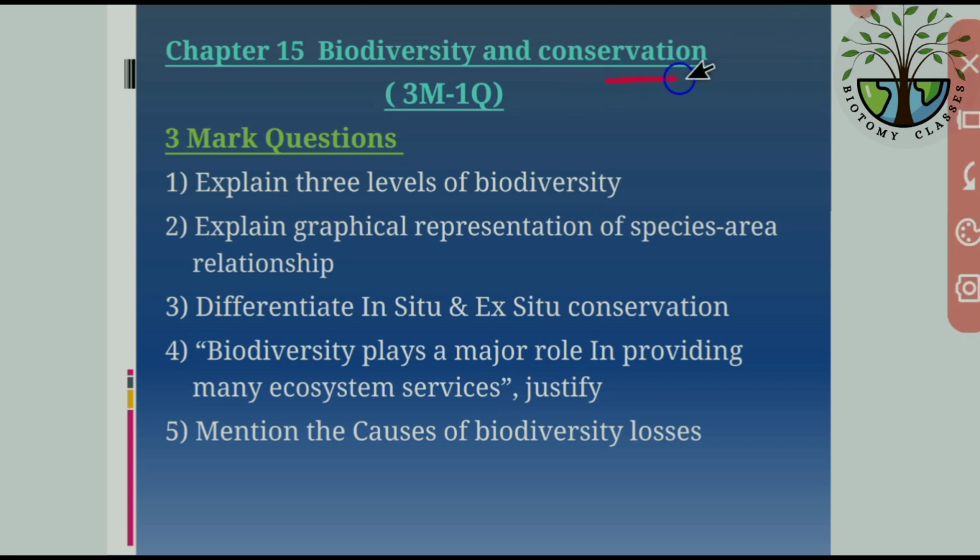Next, biodiversity and conservation, that is chapter number 15. Explain 3 levels of biodiversity, that is only a 3 mark question. Explain the graphical representation of the species area relationship. And the third question, differentiate in situ and ex situ conservation. And the fourth one: biodiversity plays a major role in providing many ecosystem services, justify. It means we have to write at least 6 to 8 points on why biodiversity plays a major role in the ecosystem. Then mention the causes of biodiversity loss, okay. So these are the questions from this chapter.